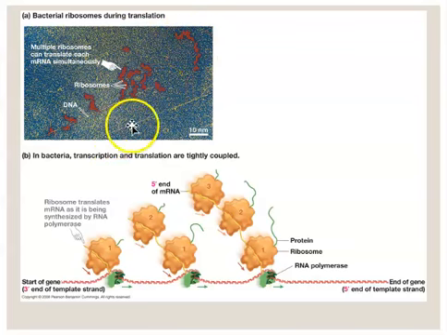So here's the strand of DNA. You can see that a particular gene or perhaps an operon is being transcribed. It's not being transcribed once. We're not going to make one messenger RNA. We're going to make several messenger RNAs from that gene. And that's why you see multiple strands of mRNA being produced.